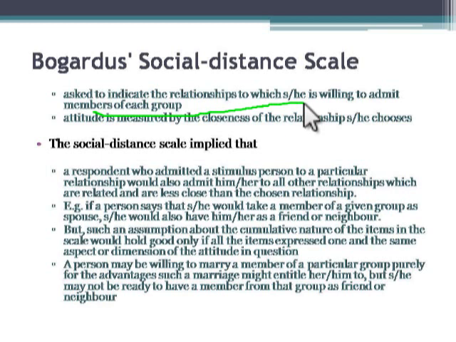Otherwise, the scale believes that if you accept a member of a particular group as your closest relationship, you are likely to accept him or her for all future possible relationships. So as I said, it's a very important type of scaling which is used to measure attitudes in social relationships, especially intergroup attitude or interreligion attitude.